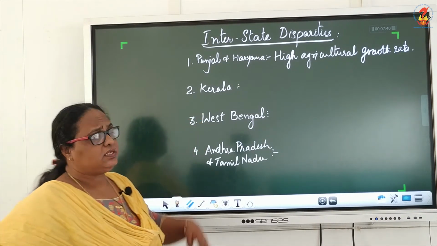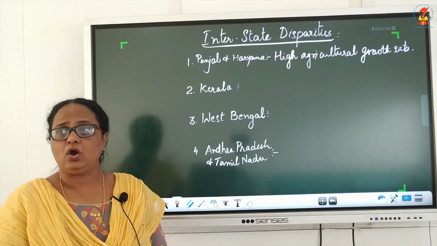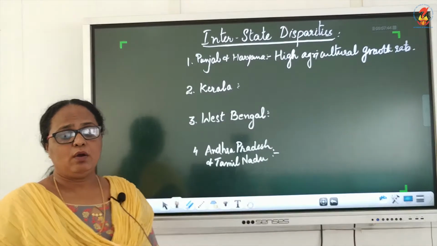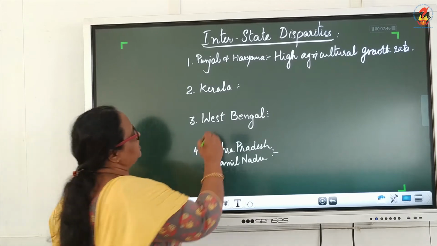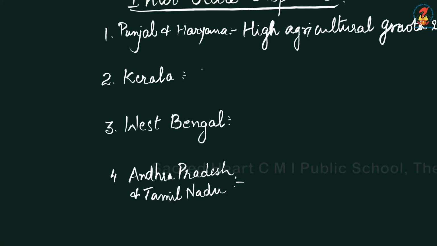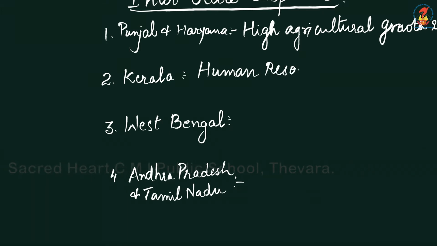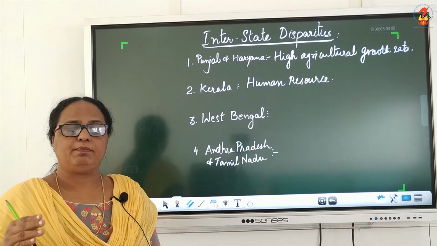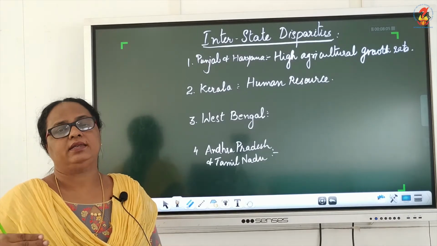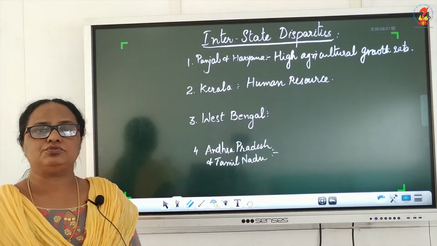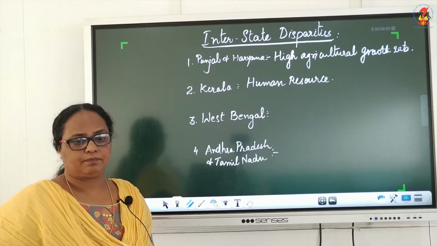The next one is Kerala, because they focused more on human resource development, where this particular state gave more importance to education. Thus naturally the people got good jobs and it was possible for them to reduce poverty.